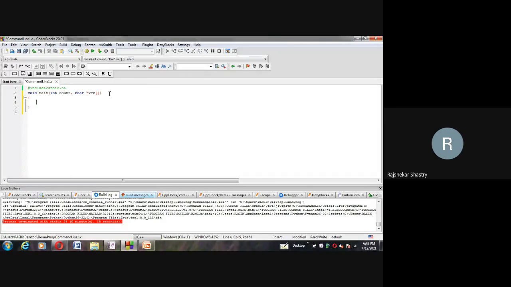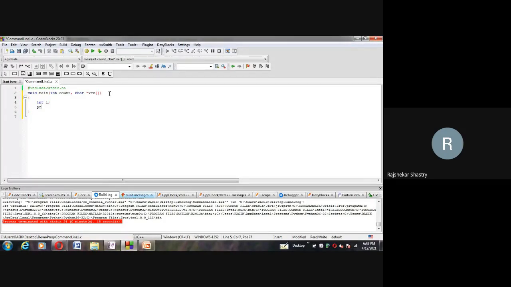Okay, now our simple program is, let us display the number of arguments through the count variable, and also let us display all the arguments which are passed by the user. All of you listen how I'm doing. Very simple. First, let me take a local variable int i for loop purpose, because we have to travel from the first argument to the last argument. For traveling purpose, I'm using a variable called i.